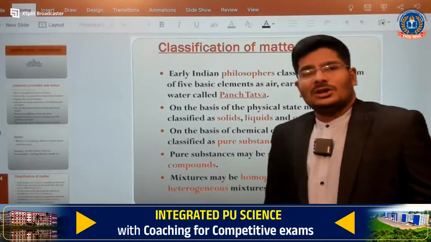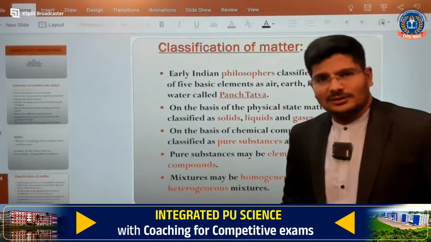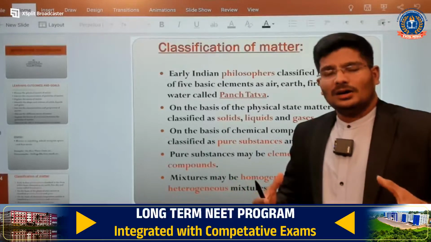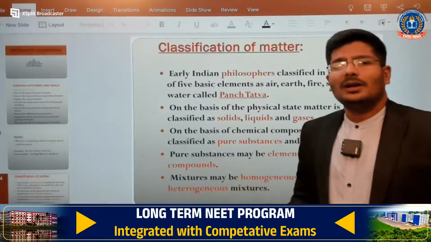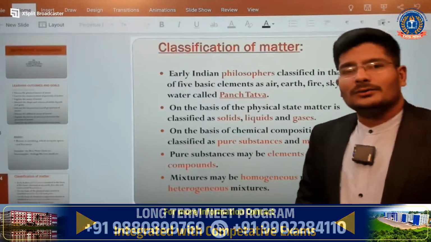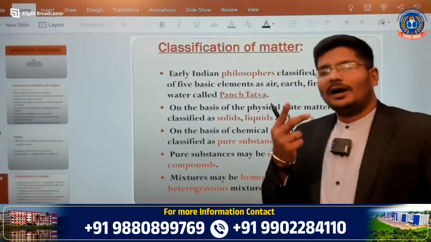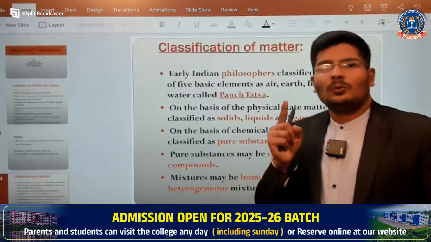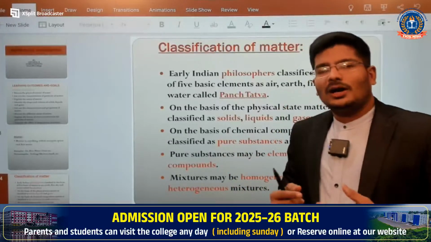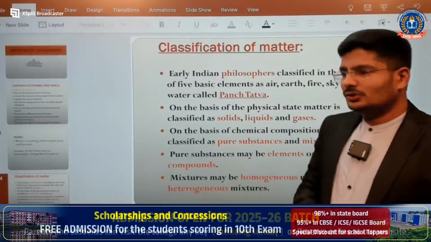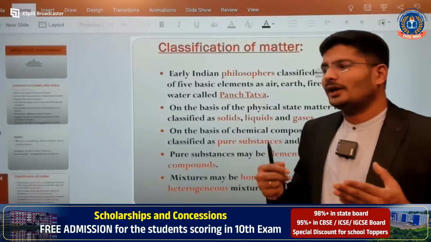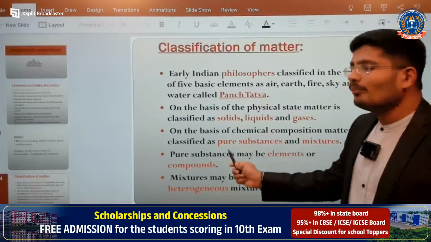A compound is a union of different elements. For example, take a water molecule, H2O. What is H2O? Two hydrogen atoms combined with one oxygen atom give you water. This is the best thing you can see as a compound.